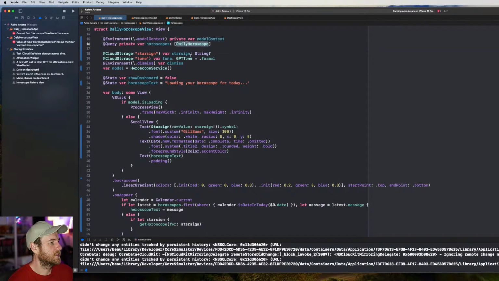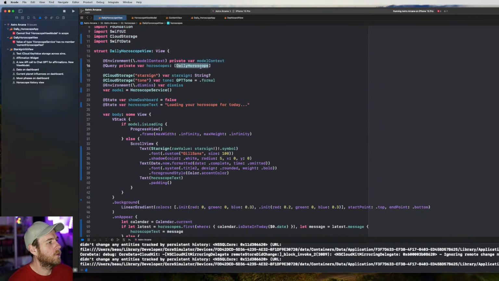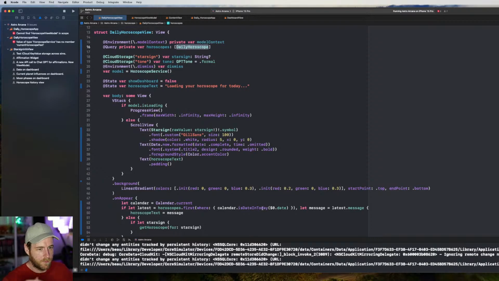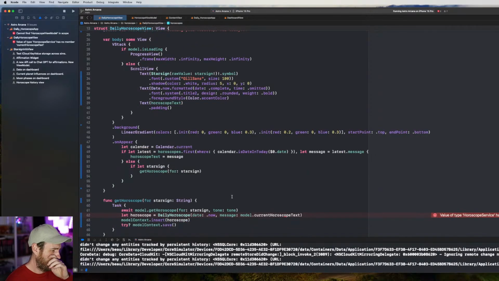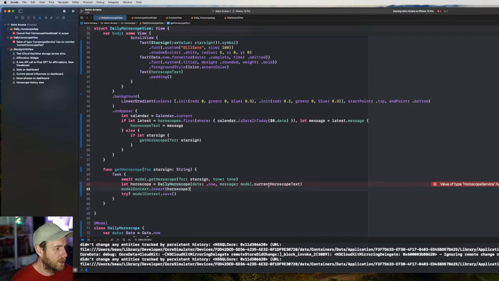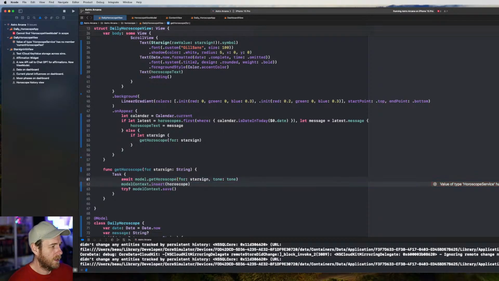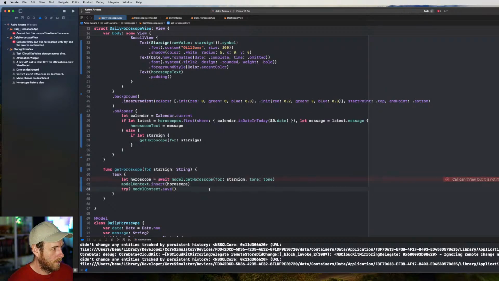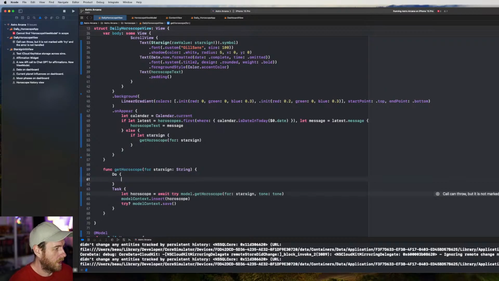So we've got a query up here that just fetches all of them, and they should be already sorted by date, because each one just gets appended or inserted or whatever. And so okay, anyway, and then we've got this task. We've got get horoscope. So down here, what we can do now is, instead of needing this, we say get horoscope. This returns model, so we can go await, try. So we need to have our do catch here as well.